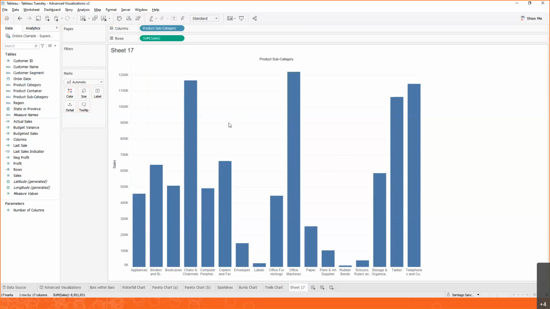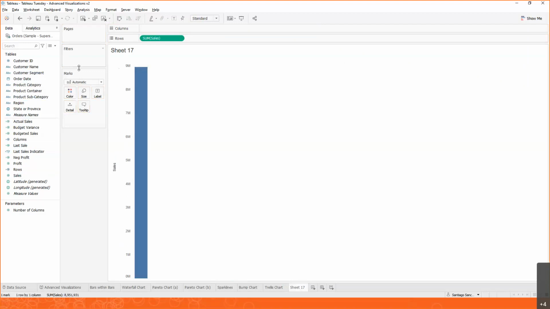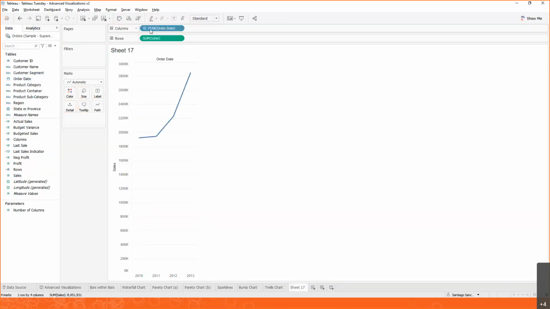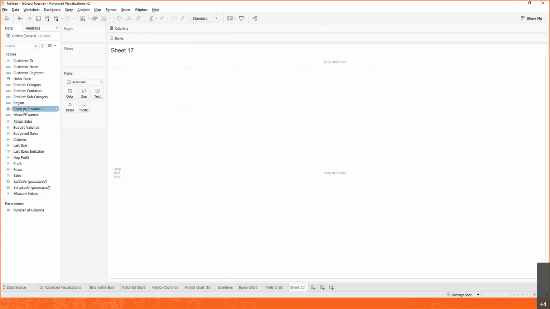But we don't need to specify that we wanted to see it in a bar chart. Or, for example, maybe we want to see again sum of sales but then we want to see it by date. And now suddenly we get a line chart instead, right? Or maybe we want to see this in something geographic like a state.